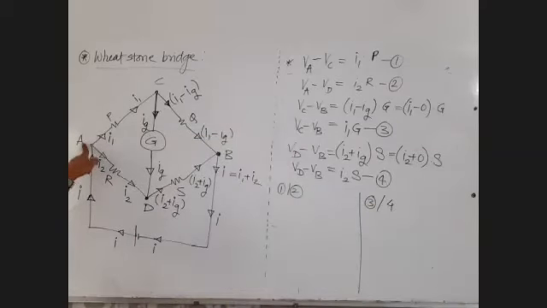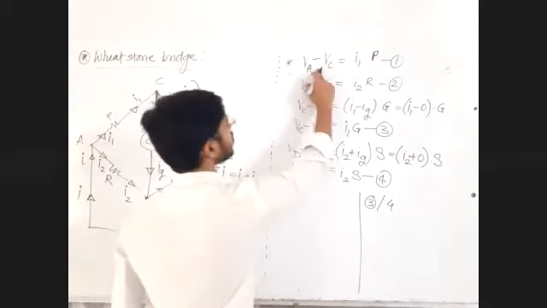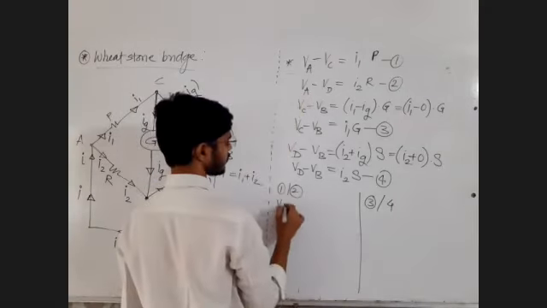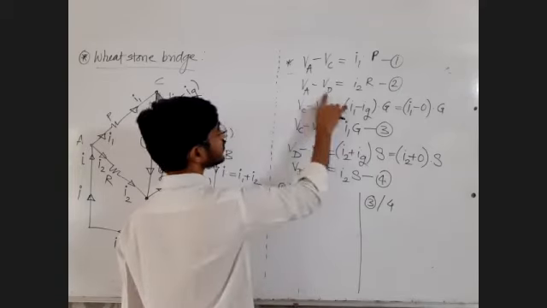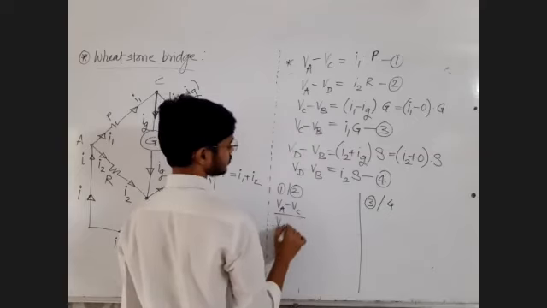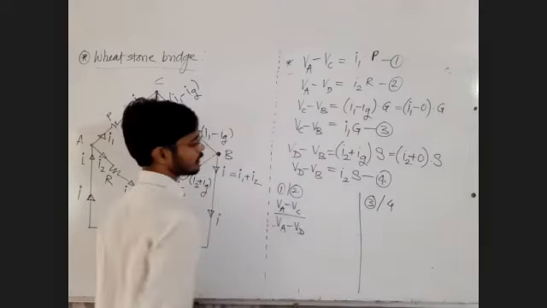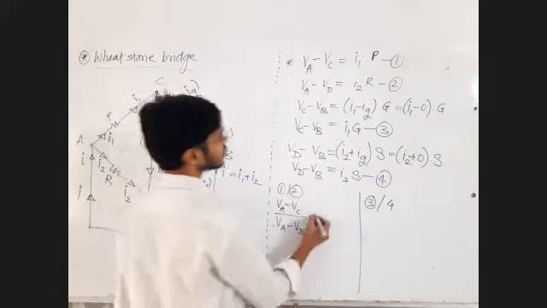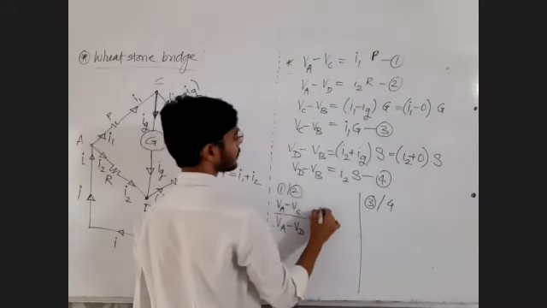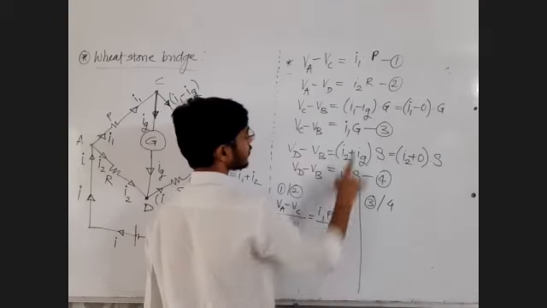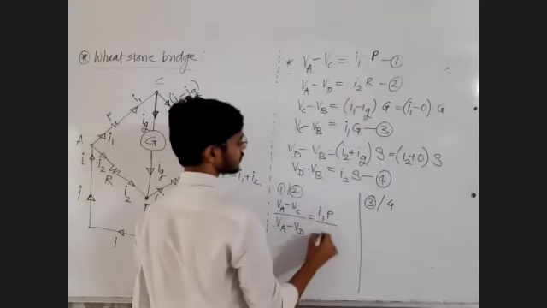VAC means VA minus VC, divided by VA minus VD, is equal to I1 into P divided by I2 into R.